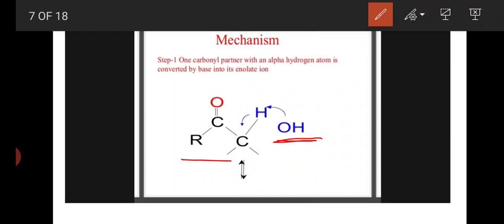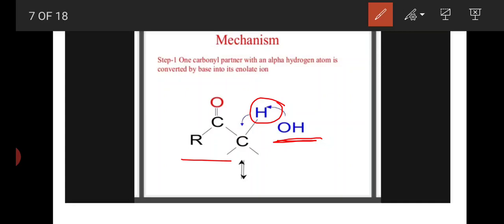So in the presence of base means here OH minus, hydroxide ion. In the presence of base, the alpha hydrogen is lost and forms an enolate ion. This is the first step in the aldol condensation reaction.